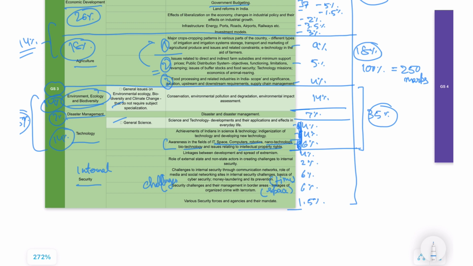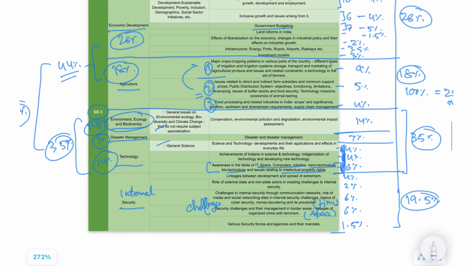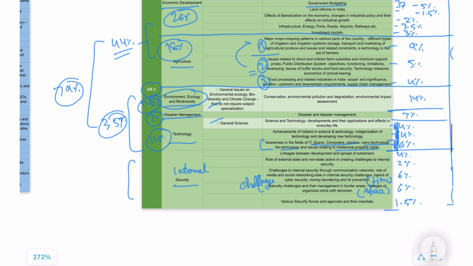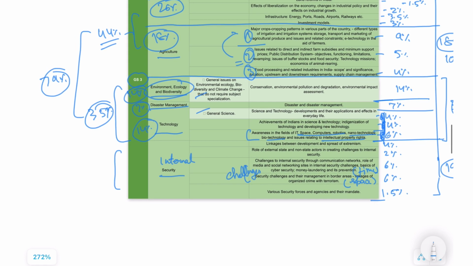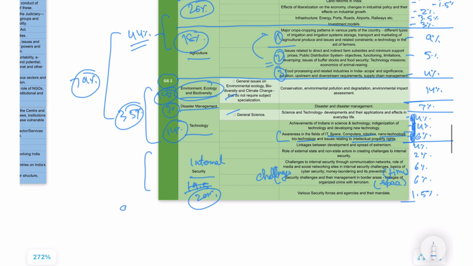So in total it comes to be 20, sorry, it comes around 19.5%. Since there's a rounding off happening here, we do not sum up to 100. This comes to be 19.5%. Let me just make it 20%. And overall you're getting 19%.